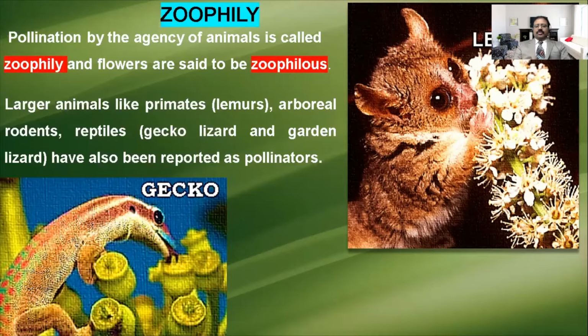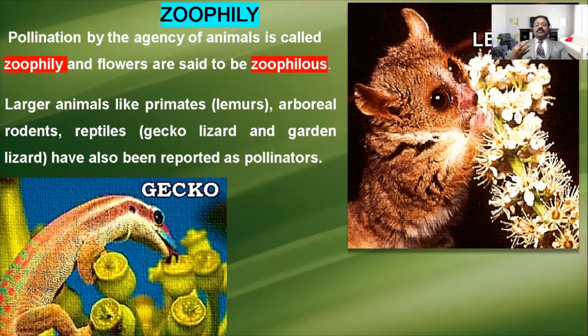Here the lemur, some rodents, arboreal rodents, then reptiles, gecko lizards and garden lizards, used to visit the flower to eat the pollen. Some fleshy part present in the flower is also there. They used to go and eat that part.